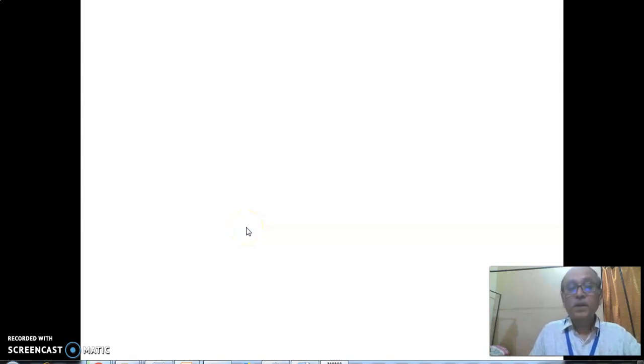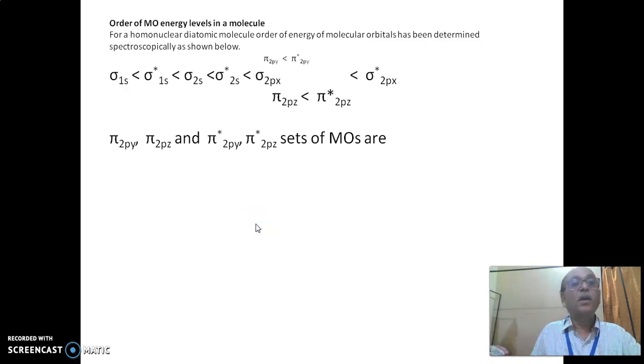After looking at the differences between sigma and pi molecular orbitals, we move on to the order of molecular orbital energy levels in a molecule. For a homonuclear diatomic molecule, the order of energy of molecular orbitals has been determined spectroscopically, as shown below.